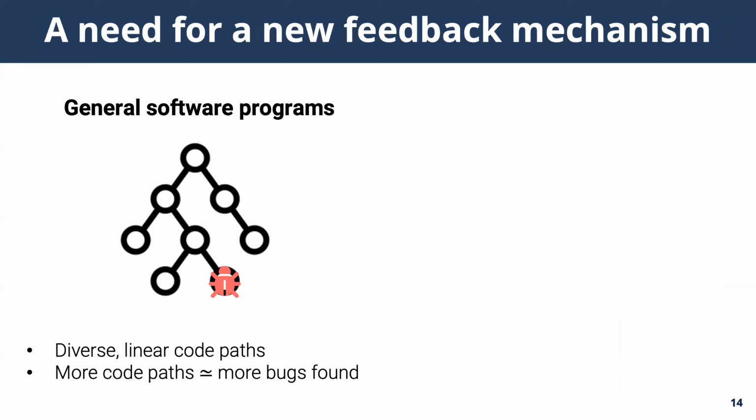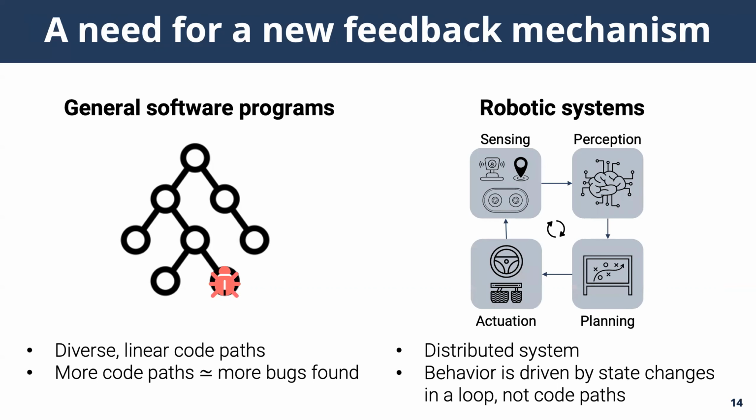It is effective against general software programs, which tend to have diverse code path and corresponding control flow. However, robotic systems are composed of small distributed nodes that exchange data for state transitions. So not like those sequential programs, their control flow is not that diverse. We have observed that the robotic systems tend to exhibit a wide range of different behaviors, even when the code coverage is the same. In other words, in our context, code coverage-based feedback is no longer effective in providing meaningful insight of the quality of the generated inputs.